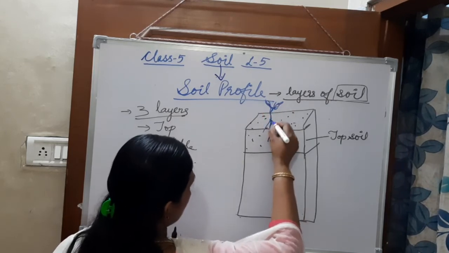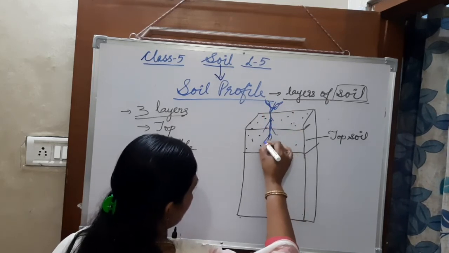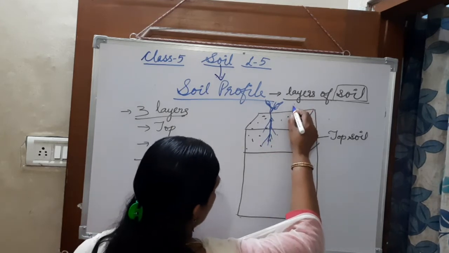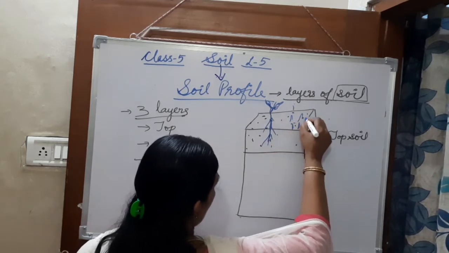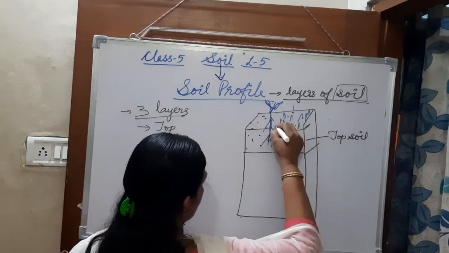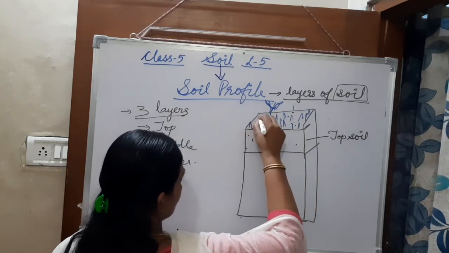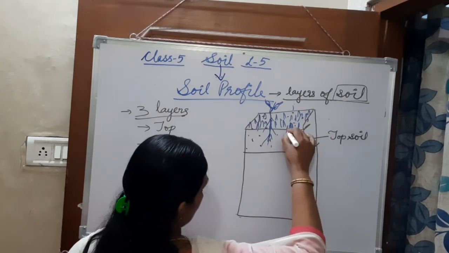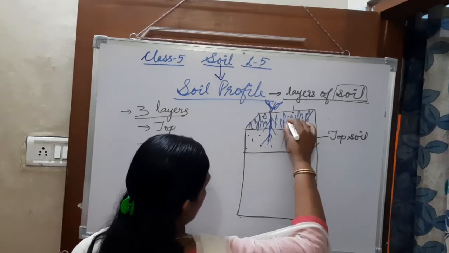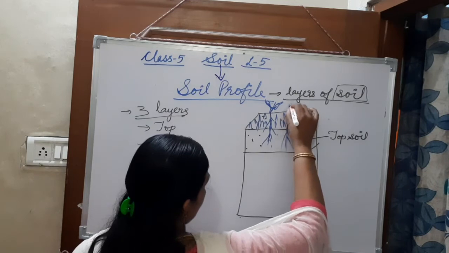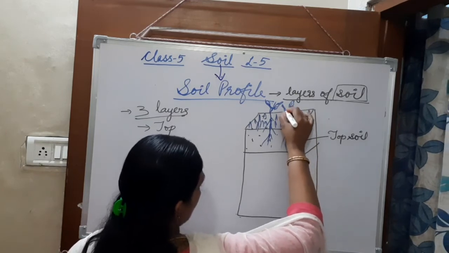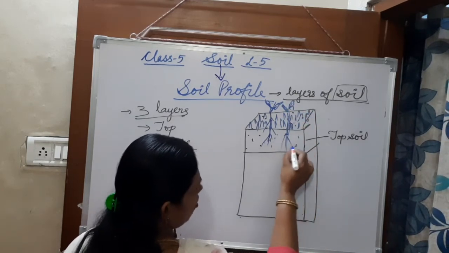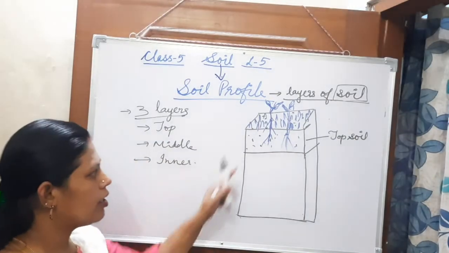And there is a root, you can see here, up to here it will reach. That means the plants grow here. You can see the roots of the plants up here on the topsoil. Okay, this is the topsoil.